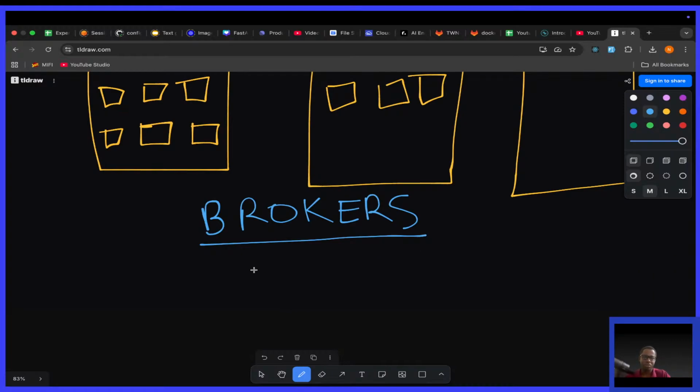So a broker is simply a server whose purpose is to store event streams. A server that stores event streams from one or more sources. Like I was saying, these clusters are also known as bootstrap servers, meaning if I connect to one,